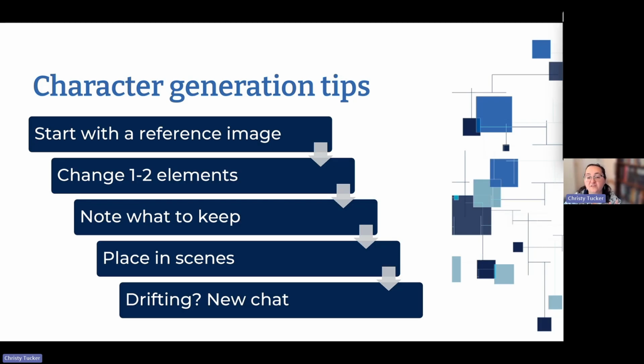If you find that things are drifting, especially in these chat-based tools, after 3 or 4 iterations, you may start that things are starting to get further and further from the reference. You can either upload your reference image again or start a new chat.